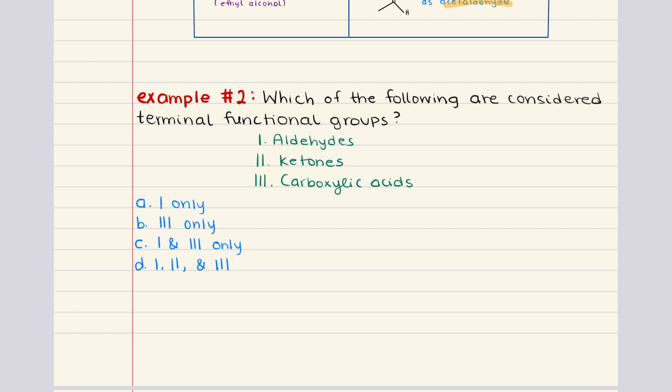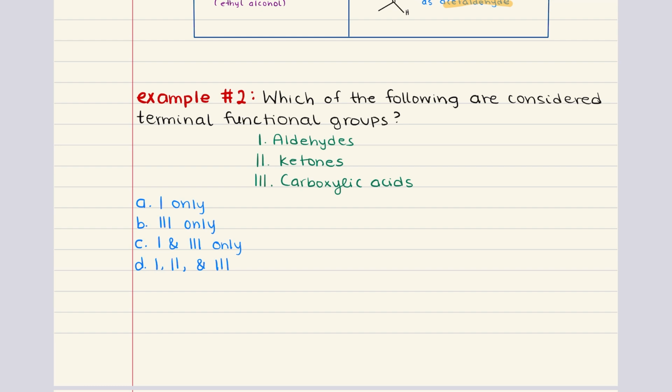Let's start with discussing aldehydes. Aldehydes are terminal functional groups because the carbonyl group in an aldehyde is always bonded to a hydrogen atom on one side. And this setup forces the aldehyde to be at the end of the chain since hydrogen can only make one bond. What about ketones?